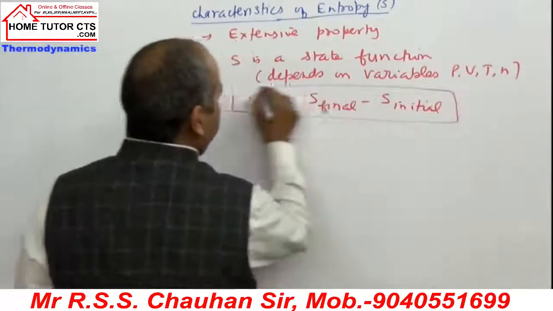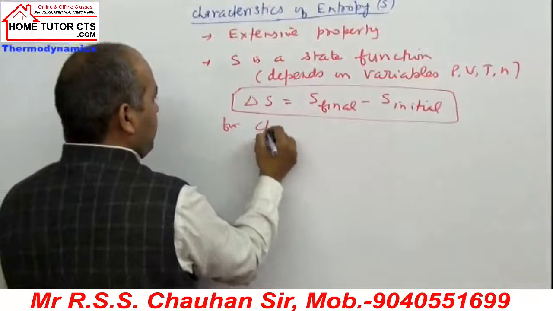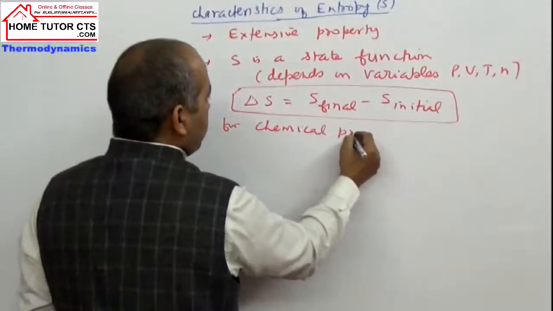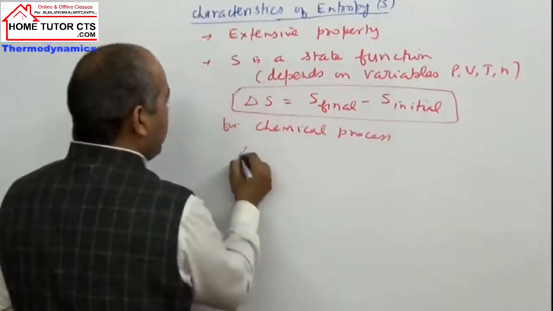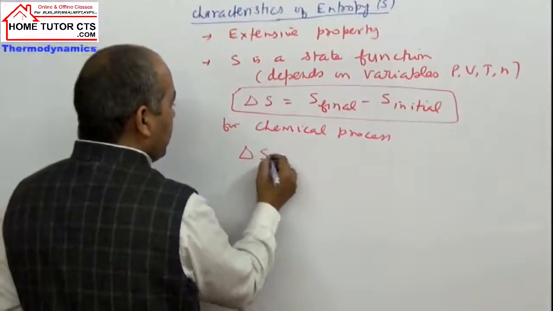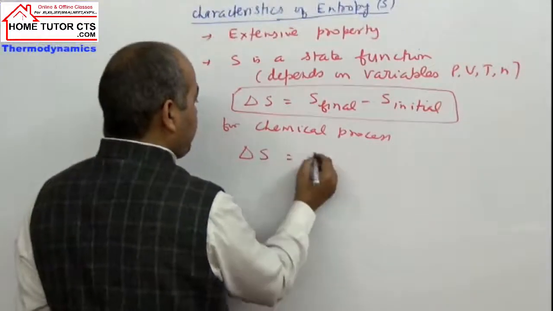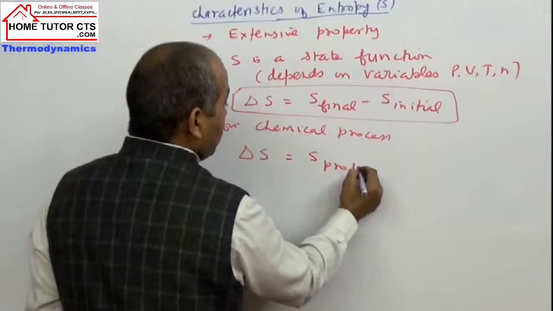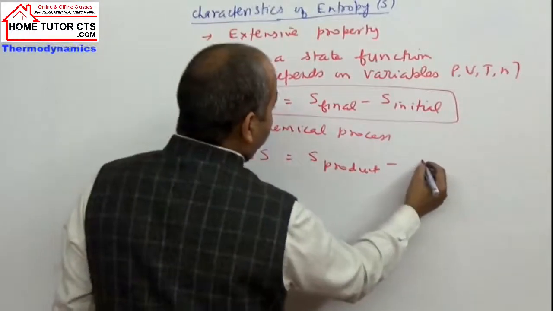If I take for a chemical process or reaction, I can write delta S can be taken entropy of products minus entropy of reactants.